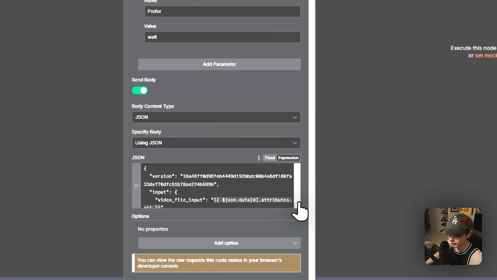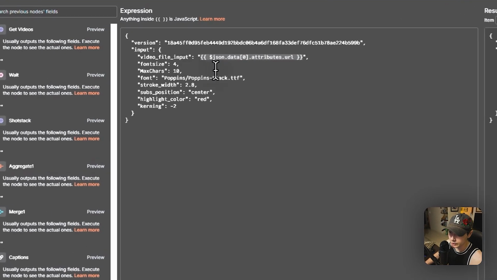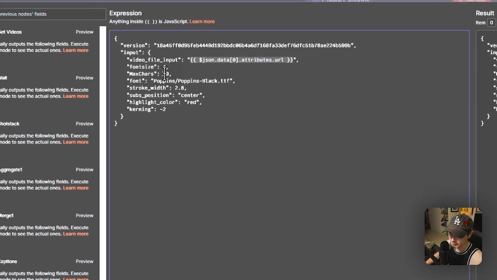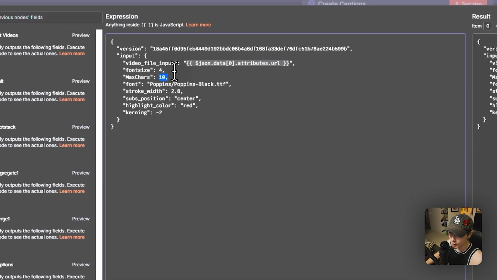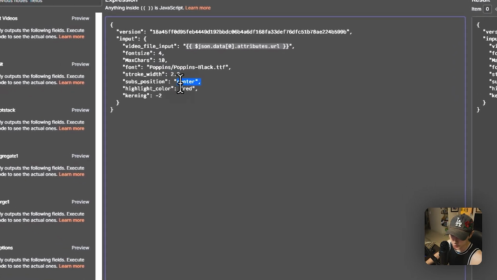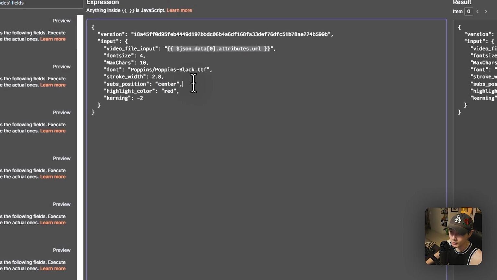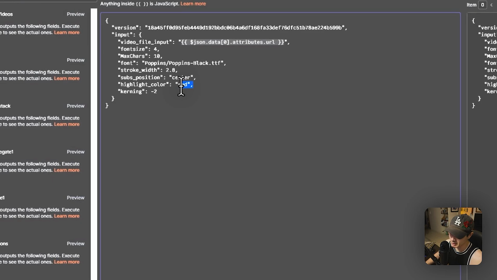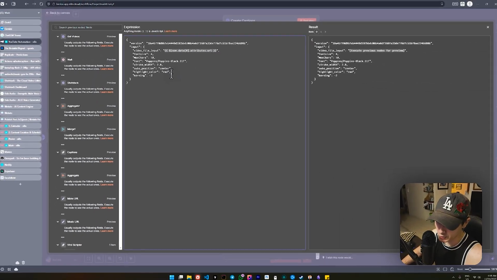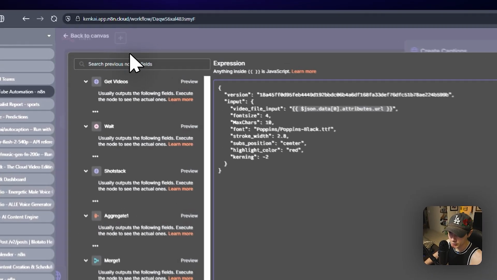And then at the bottom, we can just see the JSON body here. So this is just me setting it all up. What font I'm using, the max chars, which we just discussed before, the font size, the stroke width, the position. This is important as well. If you want it in the center, you're going to have to set that up as well. The highlight color, play around with that. You could go with yellow, blue, or red. And I changed the kerning to a -2, because it seemed like there was too much space going on there.